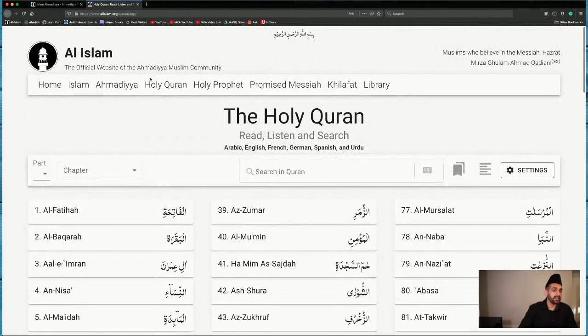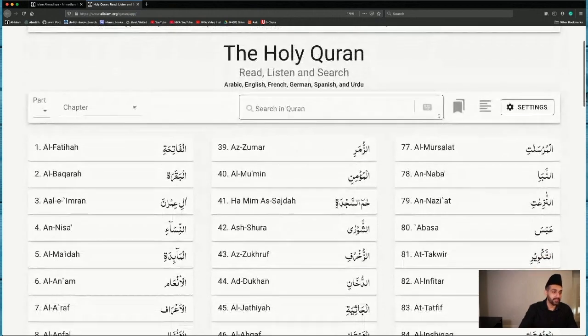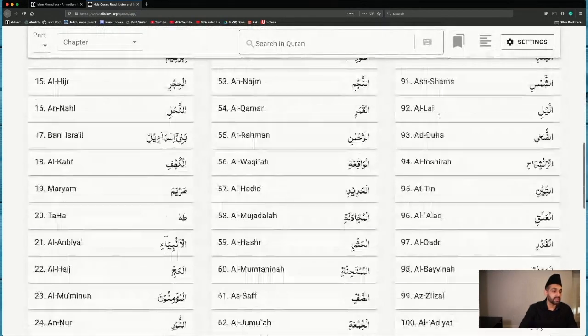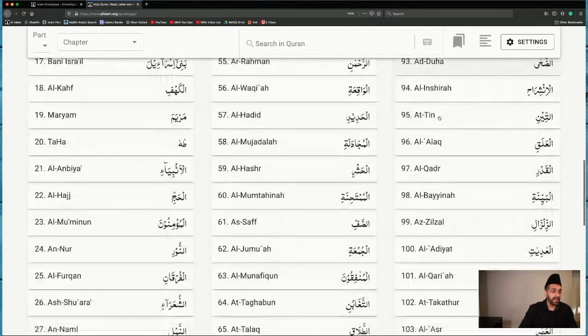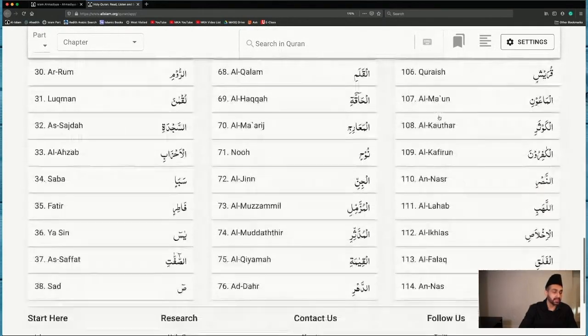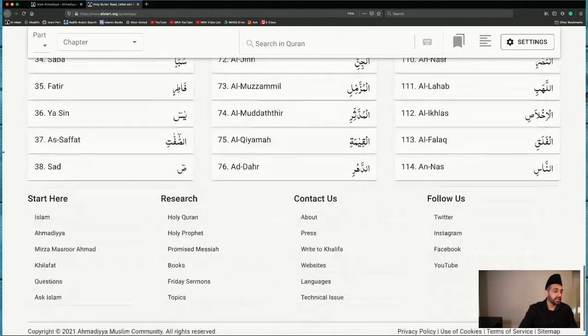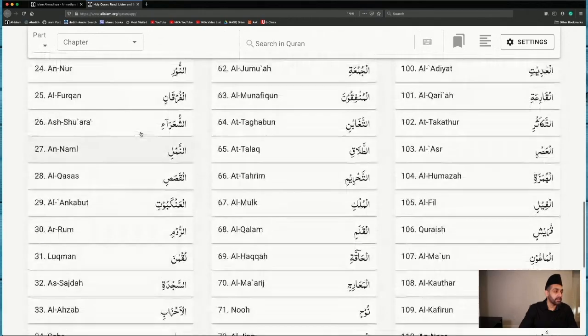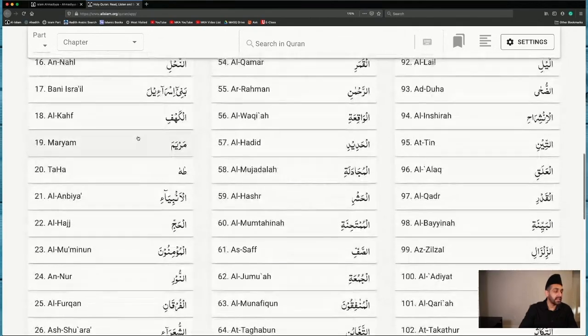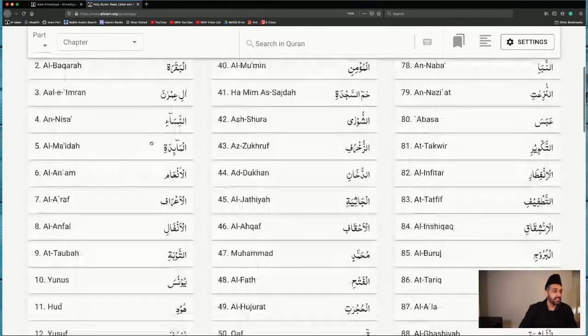You can see already that the whole look of this web page is very different. There's no background. It's just black and white, and I'll tell you in a moment why that is. All the surah chapters are listed here, and whenever you go over a surah, you can see that it is graded slightly. There's a search bar.